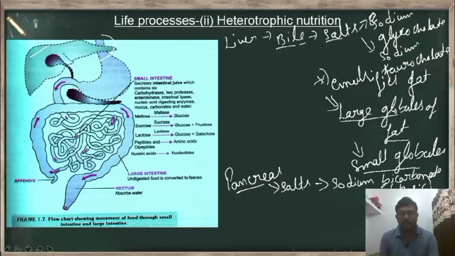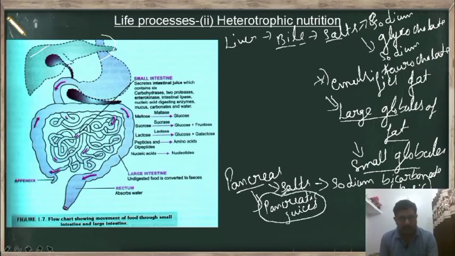So these salts remove the acidic nature of the food and it helps in action of the pancreatic juices on the food. So apart from secretion of the salt, this pancreas also secretes pancreatic juices which help in digestion of the food.